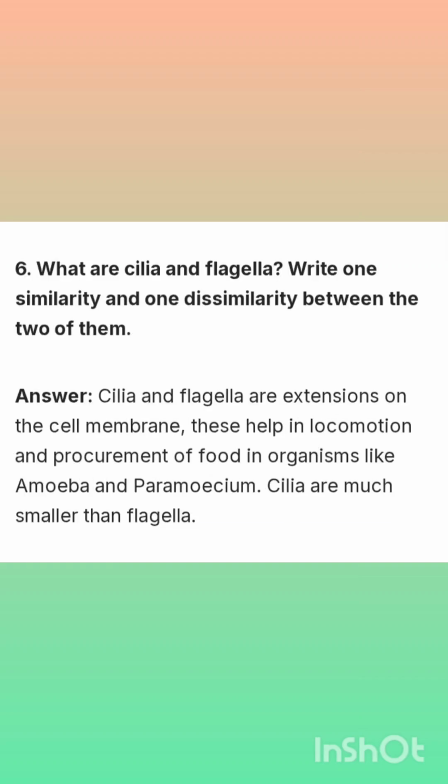Question number 6. What are cilia and flagella? Write one similarity and one dissimilarity between the two of them. Answer: Cilia and flagella are extensions on the cell membrane. These help in locomotion and procurement of food in organisms like amoeba and paramecium. Cilia are much smaller than flagella.